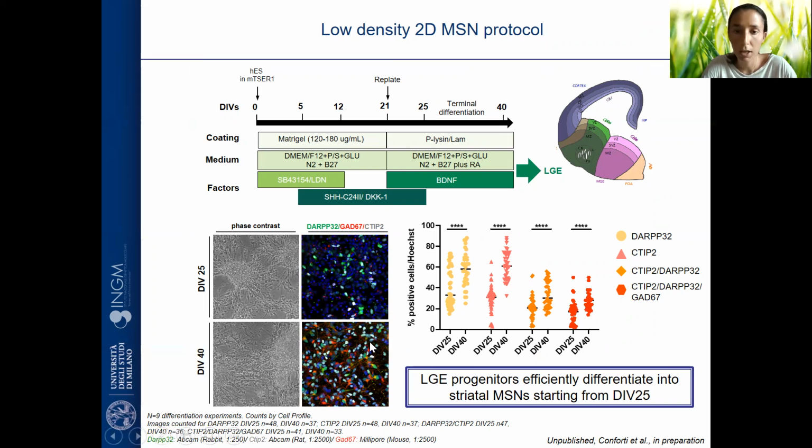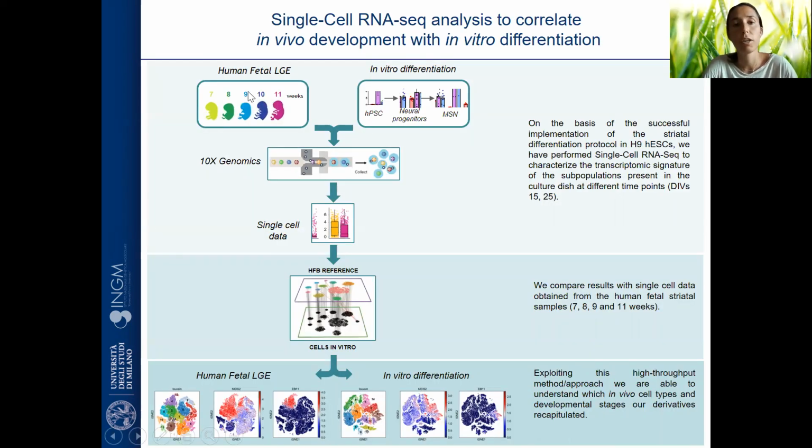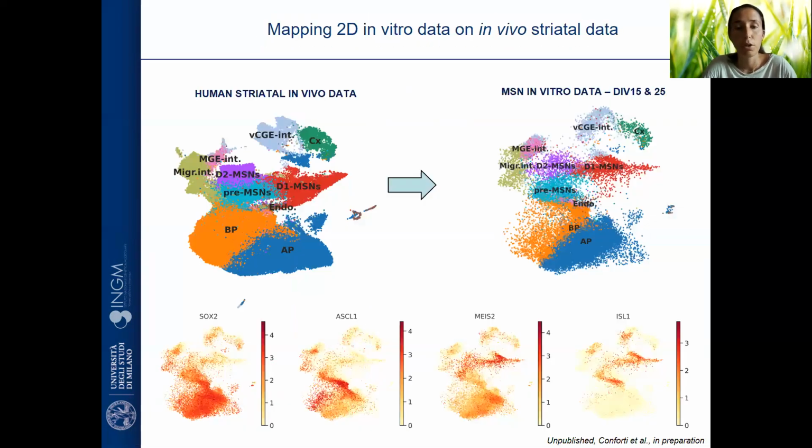We then wanted to see how well this protocol mimicked in vivo development, since we have this in vivo single cell atlas. So we took our human fetal atlas, our new protocol, and performed single cell on our new protocol, and combined the two data sets to see how well or how different the two differentiations are. So this was our main objective, to try and quantify how similar our cells are. So the first step was to classify the different cell types that we have in vitro.